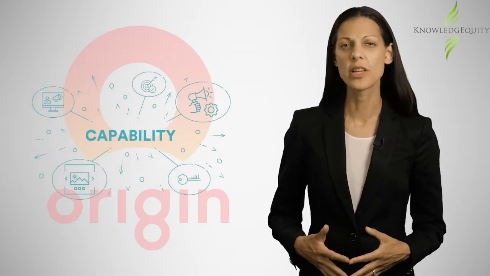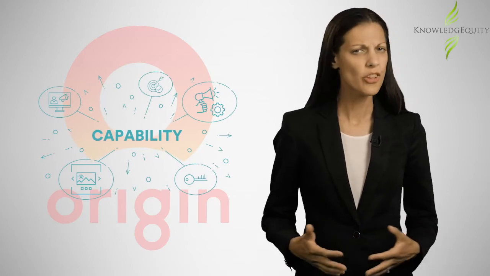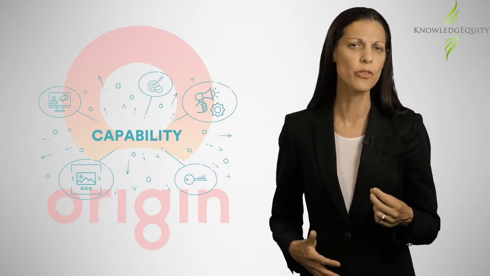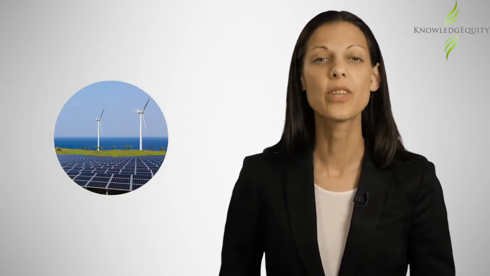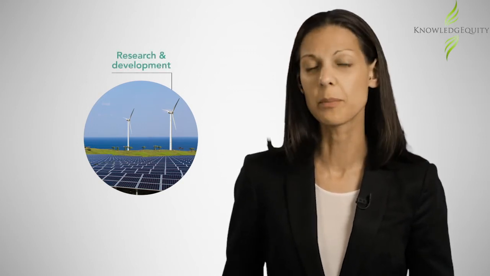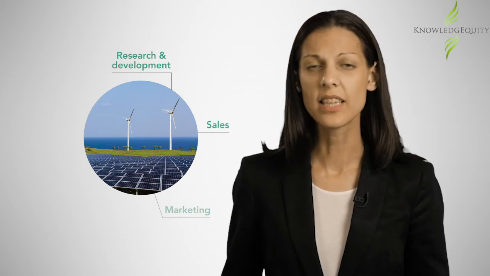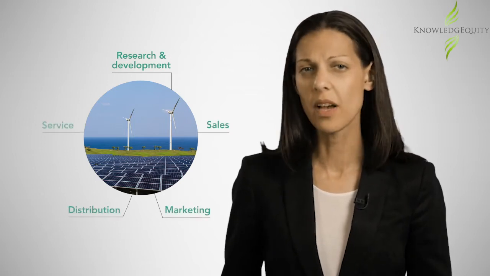Origin will have a wide range of capabilities. However, are those different capabilities in the right areas of the business and are able to deliver growth outcomes? The growth of renewables in areas such as solar and wind energy means that Origin needs to consider if they have the capabilities in research and development, sales, marketing, distribution and service for this market segment.